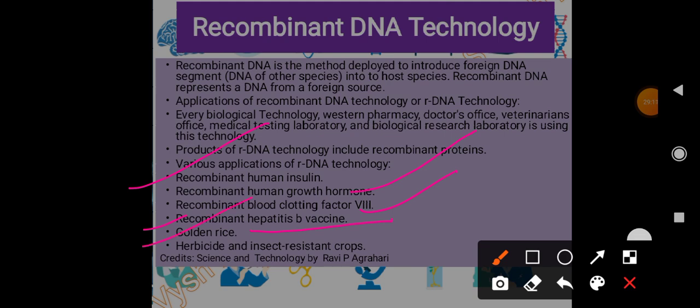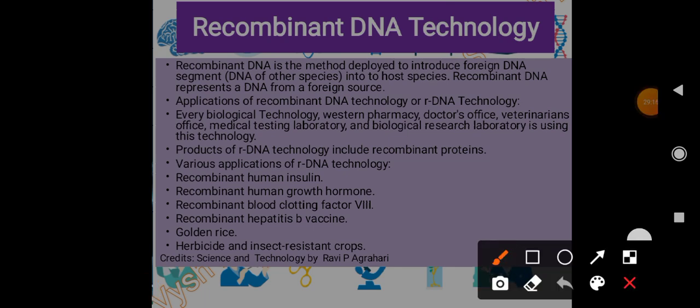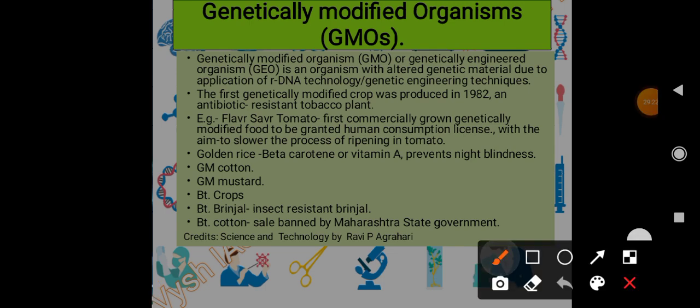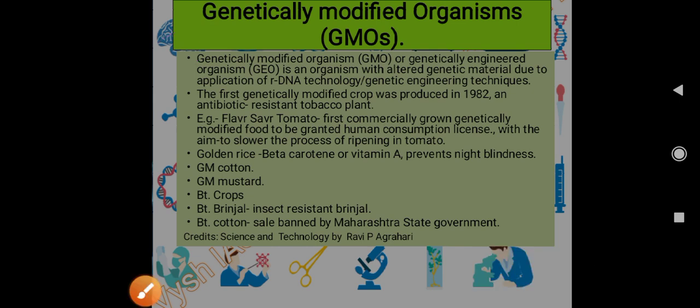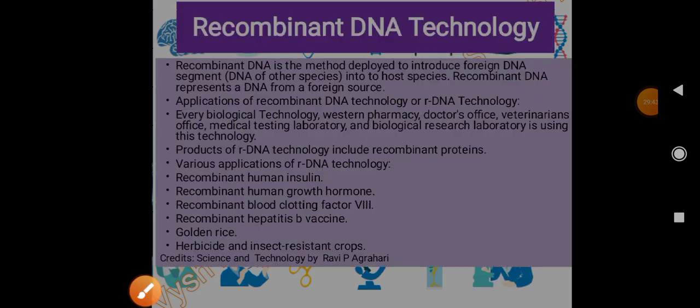And then we came across golden rice earlier, and herbicide and insect resistant crops. Then we have GMO. It is also one of the applications of rDNA technology only. By rDNA technology we are able to achieve this. So GMO, or genetically engineered organism, GEO, is an organism with altered genetic material due to the application of rDNA or genetic engineering techniques. So the first modified crop was